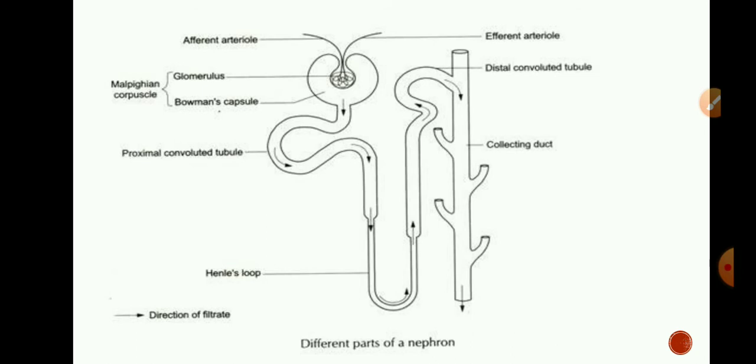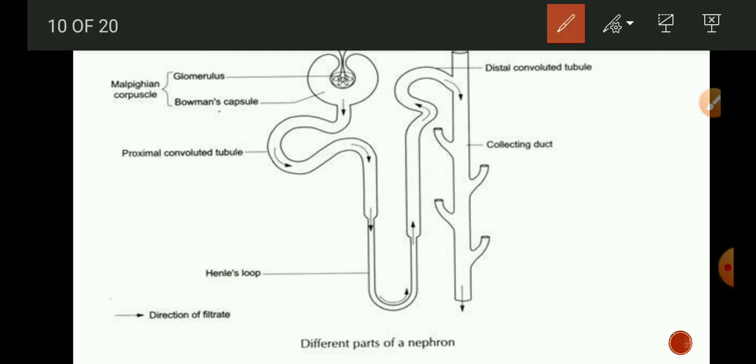Each kidney consists of about 1 million nephrons. These nephrons are coiled tube structures, and they play three important functions, that is ultrafiltration, reabsorption and secretion. First of all, we will discuss about the structure of nephron. Each nephron is made up of three major parts. One is Malpighian corpuscle, which consists of Bowman's capsule and glomerulus.